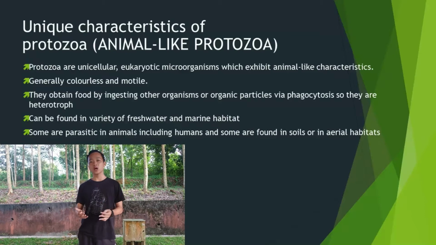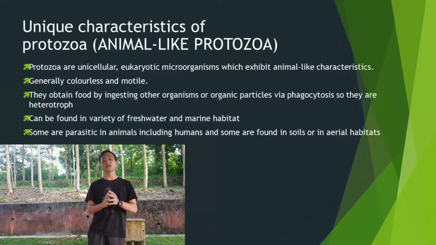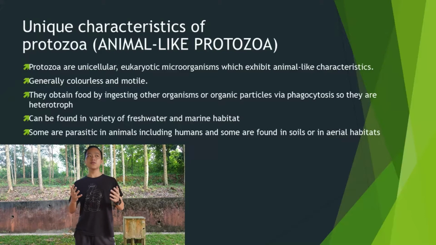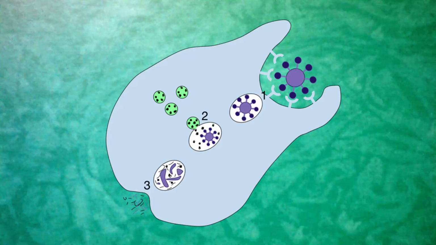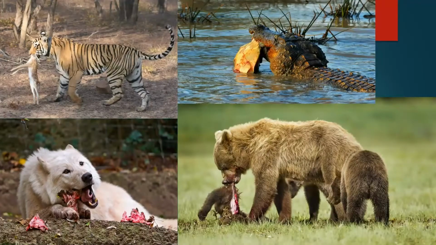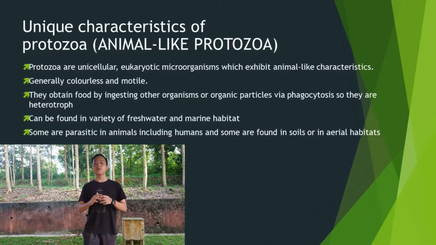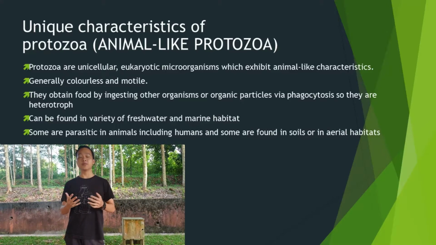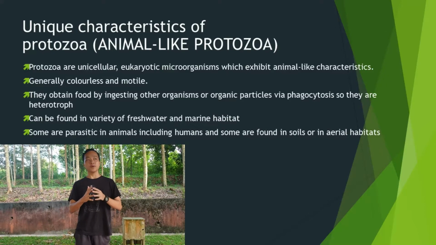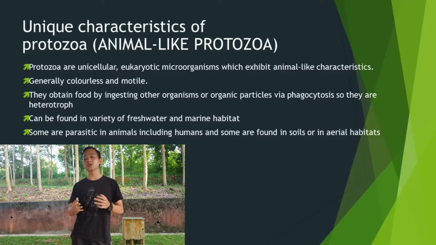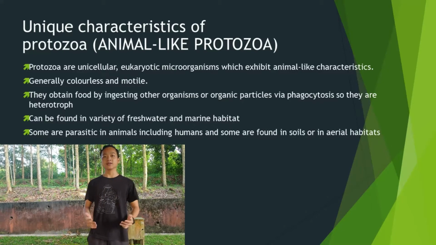Protozoa are unicellular eukaryotic organisms which exhibit animal-like characteristics. They are generally motile and colorless. They obtain food by ingesting other particles via phagocytosis, so we can consider them heterotrophs. Usually Protozoa can be found in freshwater and marine habitats. Some are parasitic in animals including humans, and some are found in soils or in aerial habitats.